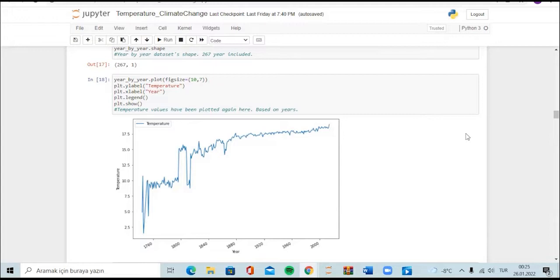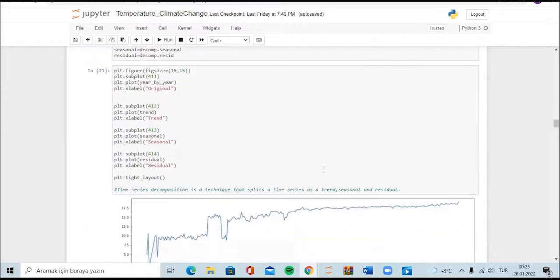The first step is to analyze and forecast using time series, then data visualization to create a world map to interpret the temperature, and finally to calculate the temperature values in Ankara with the help of linear regression. Here, the temperature values are plotted. It has been observed that the temperature values tend to increase, especially after the 17th century. You can see that.